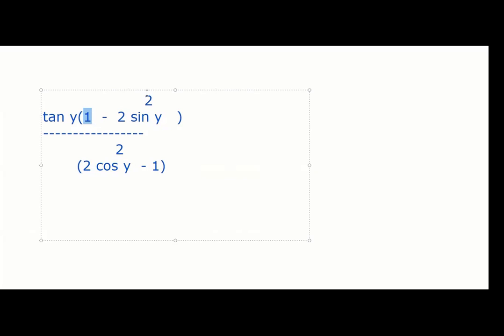So let me write this properly. This 2 means 2 sin square y. So instead of 1, sin square y plus cos square y. Similarly, in the denominator also I'll write this. Looks better. Right, Asta? Denominator also? Yes, sir. Same. Sin square y plus cos square y, minus cos square y.